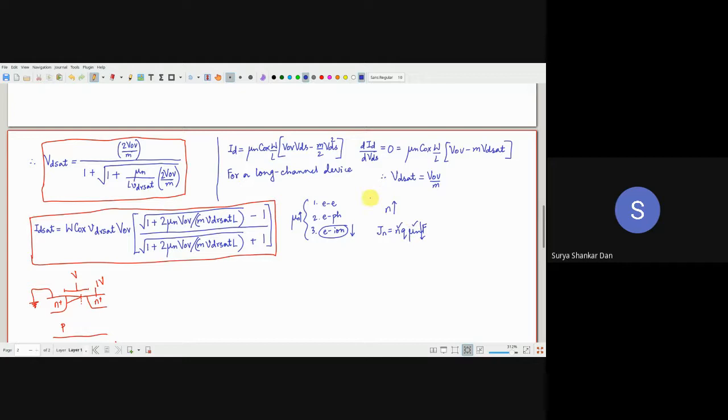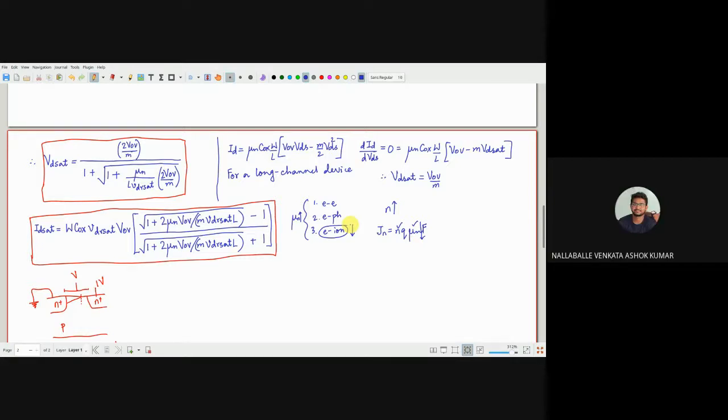Okay, yes, sir. Diffusion naturally happens because of the concentration gradient. There is another factor, which is that the internal electric field is also affecting the diffusion of the carriers. Yes, sir, I mean Fick's law. Okay, that is because of the depletion region fields and all that, right?